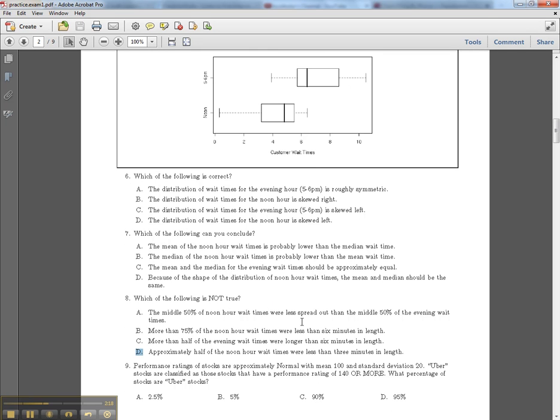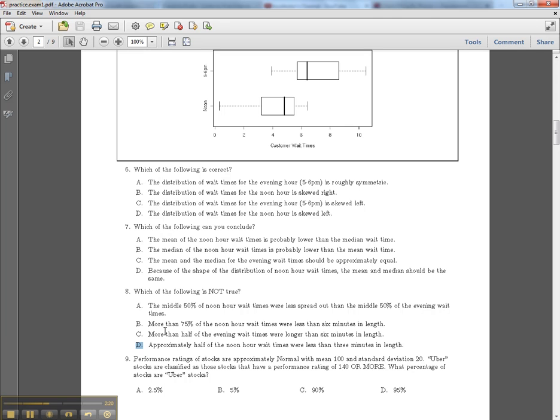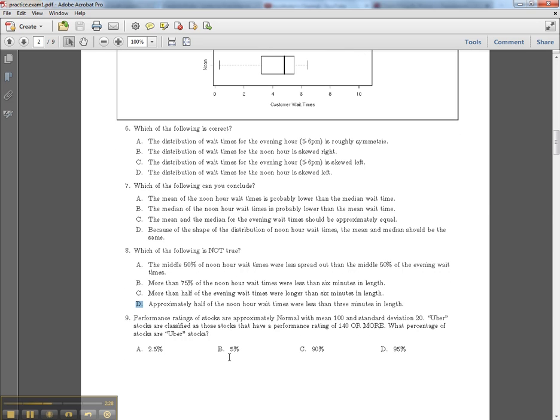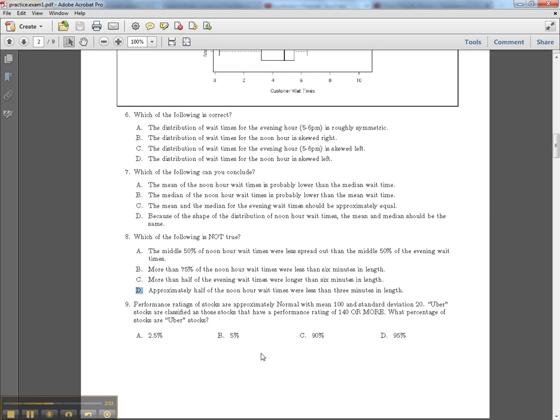If you're reading this question and you're saying to yourself that all this is true, why isn't that the answer? Well, because the question is, which is not true. A lot of people don't read the question right, and they get really confused.